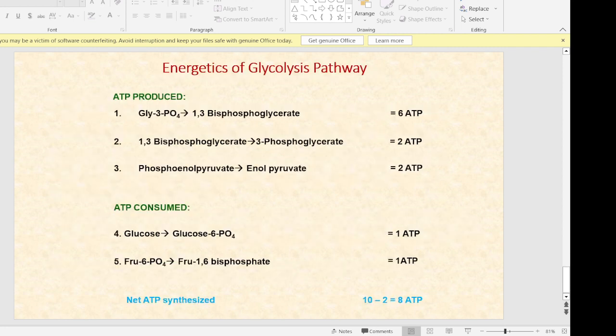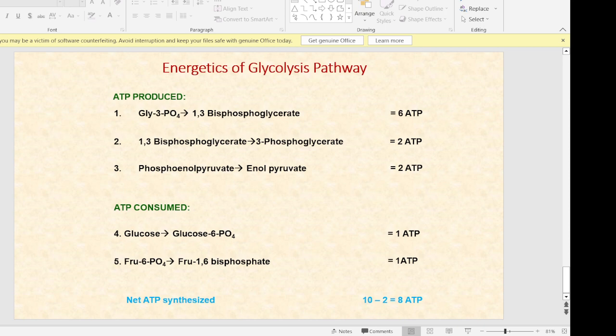Now, there is a chart of energetics followed during glycolysis pathway. There are two sections. First is energy produced and the second is energy consumed. There are 3 reactions where energy is produced in form of ATP and NADH. The conversion of glyceraldehyde 3-phosphate to 1,3-bisphosphoglycerate liberates one molecule of NADH.